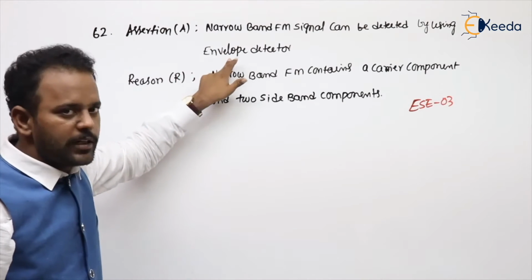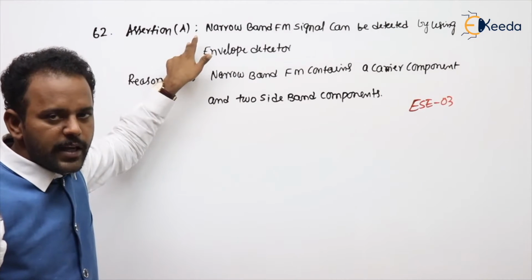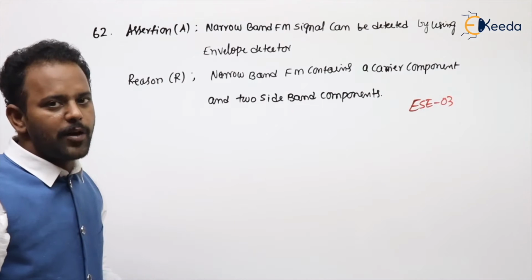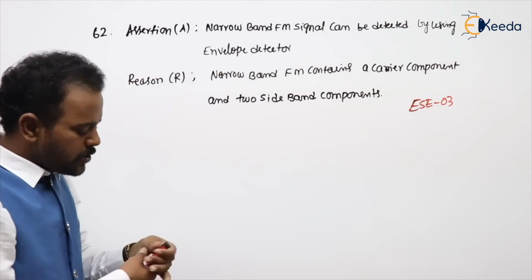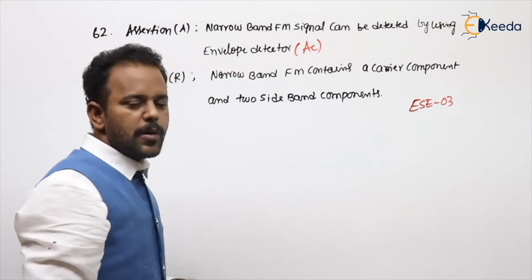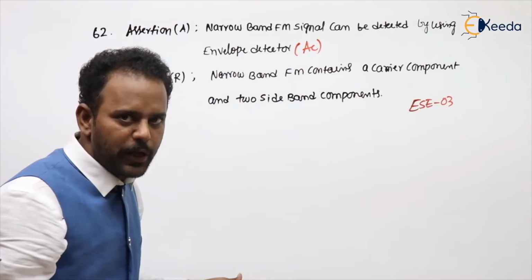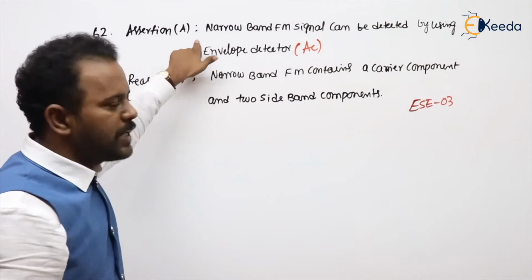What will an envelope detector give you? The positive peak of the signal. But in NBFM, where is the information? In the frequency variations of the carrier signal. But an envelope detector will give you only the amplitude variation. So what will it give you? Simply DC only, because the positive peak of an FM signal will be constant, no change in the amplitude. But that is not our message. So the first one is wrong.